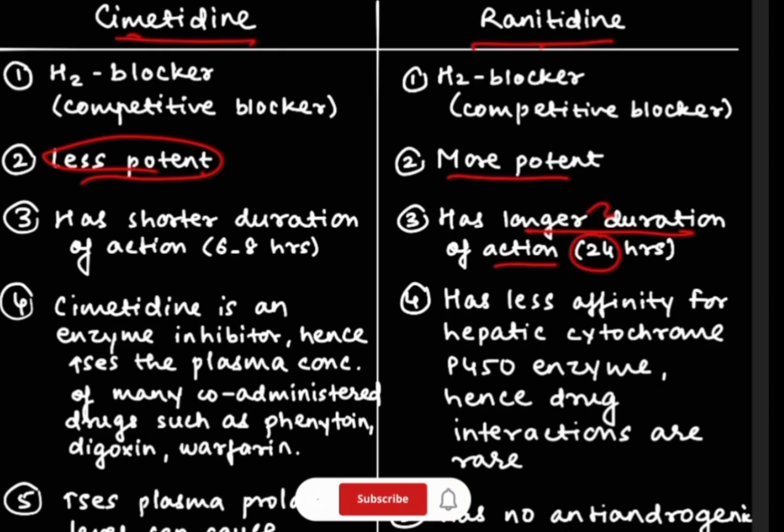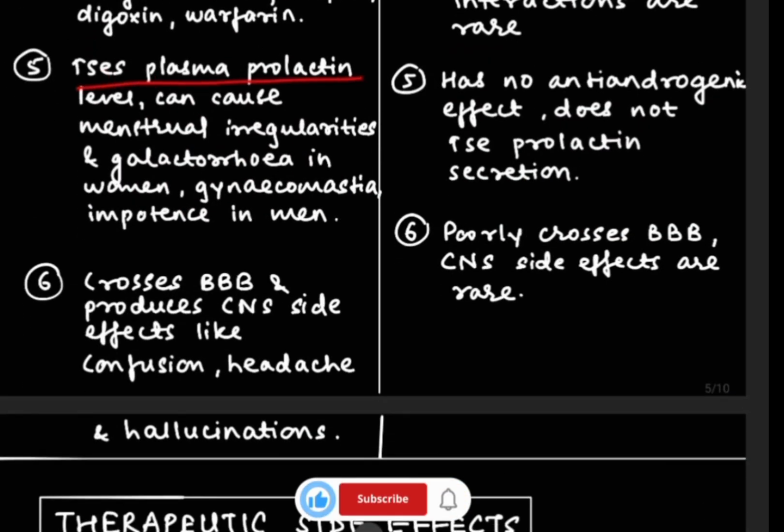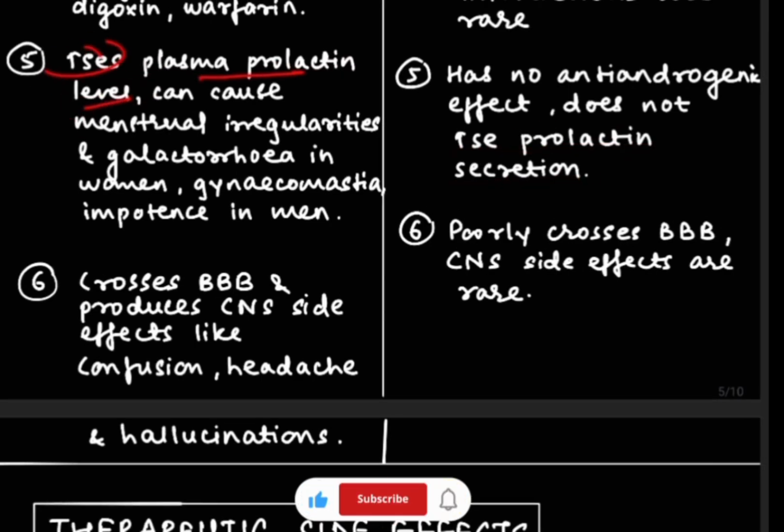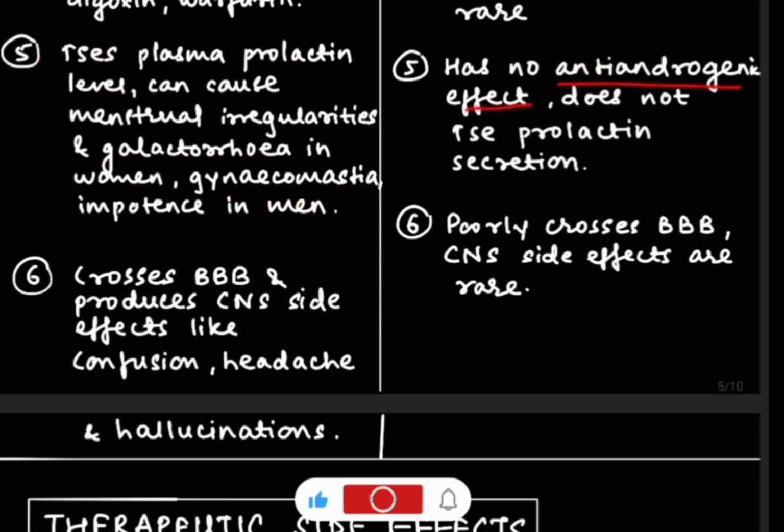of action, that is 24 hours, but on the other side cimetidine has shorter duration of action, that is just 6 to 8 hours. Now in the case of cimetidine, there will be increased plasma prolactin level, but in the case of ranitidine, it will not increase the prolactin secretion. So due to increased prolactin secretion, there will be menstrual irregularity or galactorrhea in women, or gynecomastia and impotence in men. But in ranitidine, there is no antiandrogenic effect.